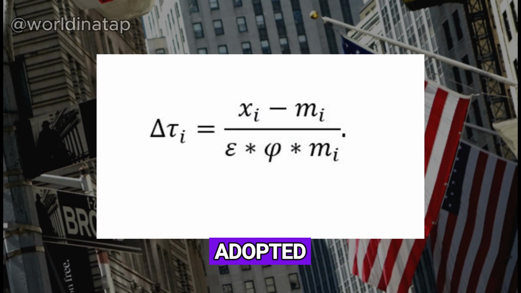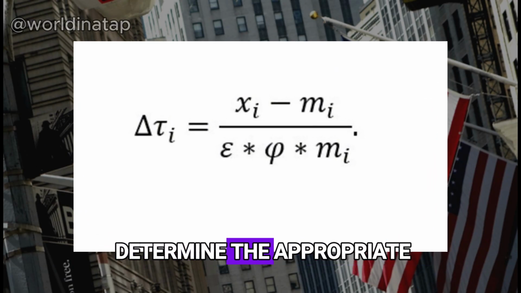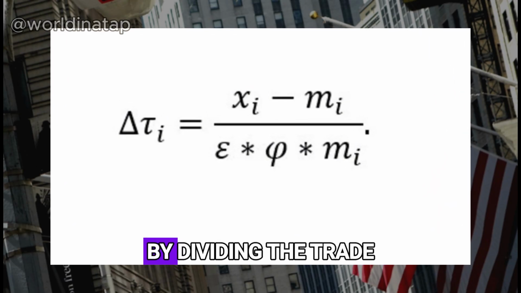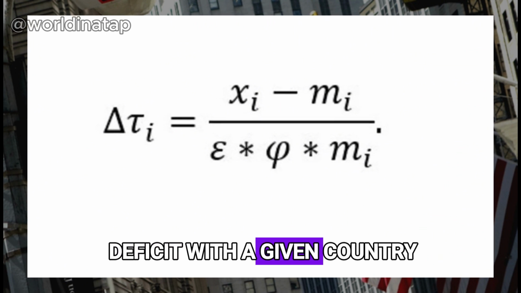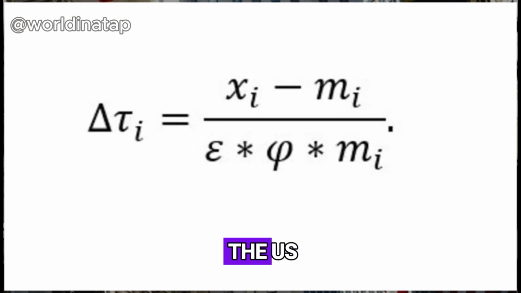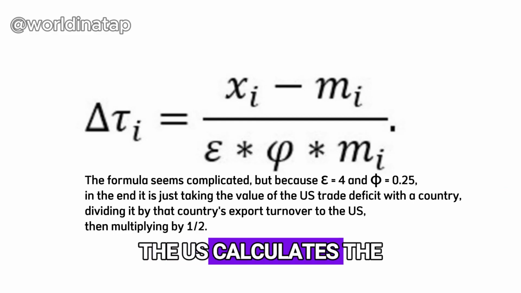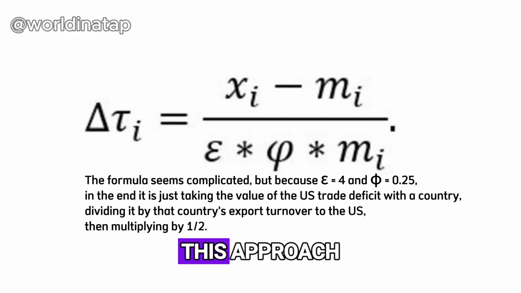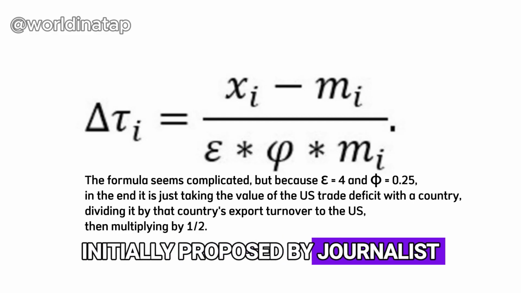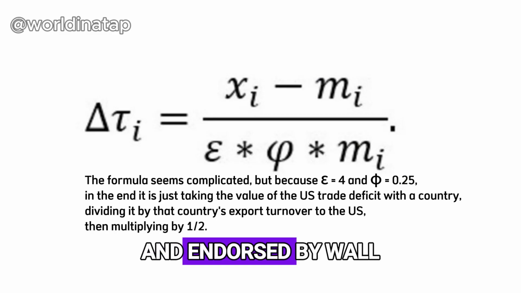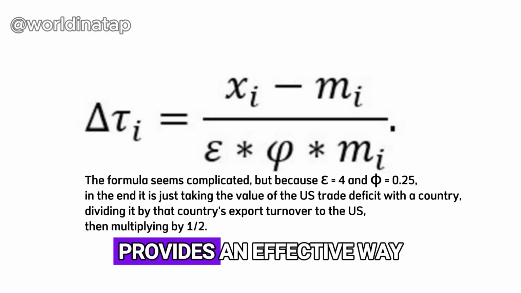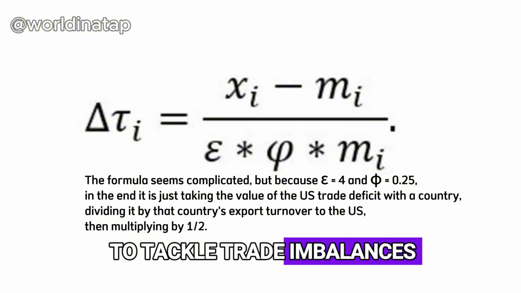The administration adopted a straightforward method to determine the appropriate tariff rates. By dividing the trade deficit with a given country by its exports to the U.S. and then multiplying by 1/2, the U.S. calculates the tariff rate. This approach, initially proposed by journalist James Surowiecki and endorsed by Wall Street analysts, provides an effective way to tackle trade imbalances.